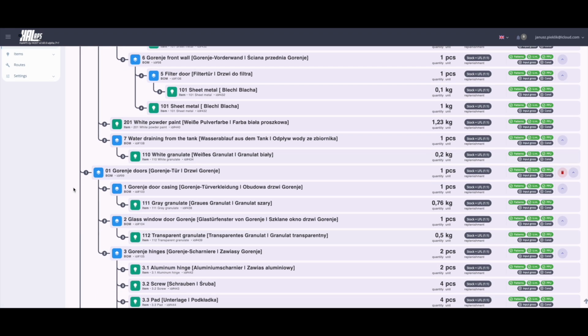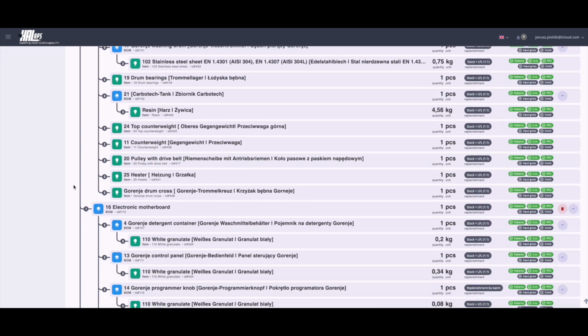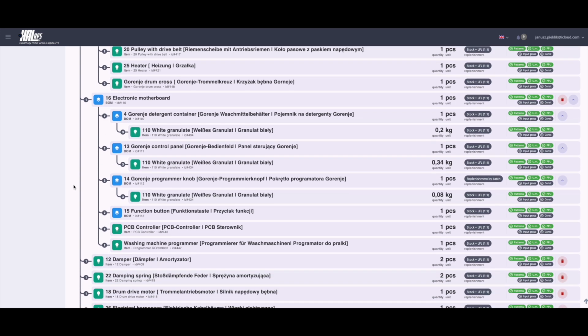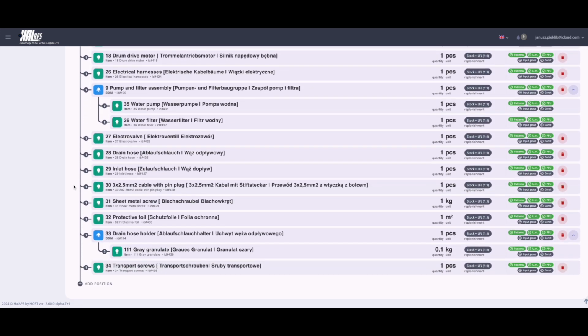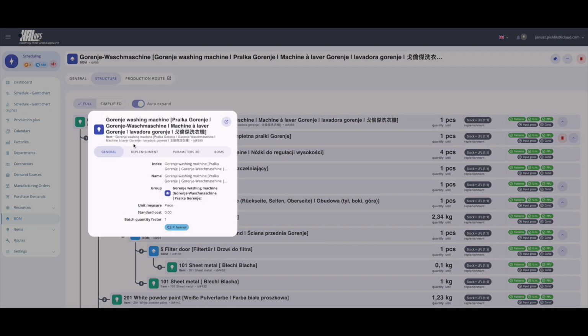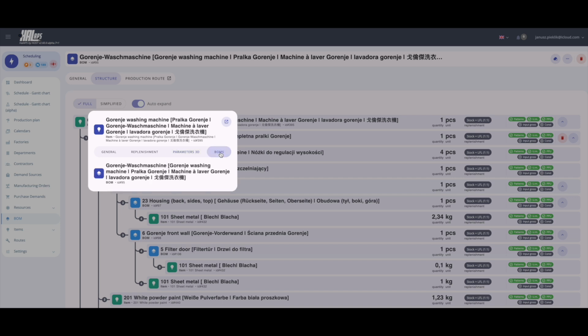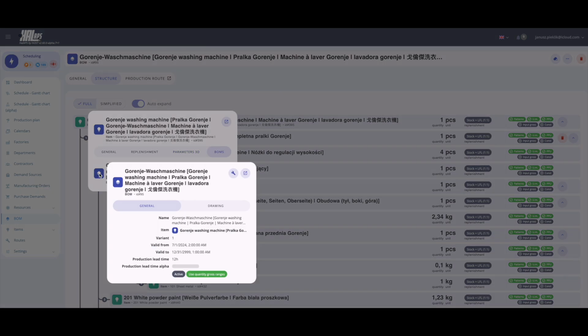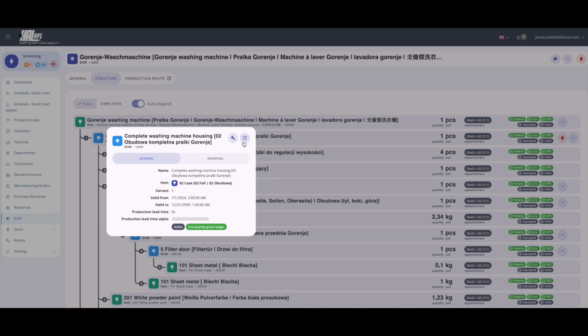Cars, airplanes, wagons, agricultural machinery, washing machines, refrigerators, televisions, telephones, coffee machines, structures, engines, etc. have a multi-level structure. The multi-level BOM is characterized by a hierarchical structure, where the highest level is the finished product, and the remaining levels represent semi-finished products, details, components and materials.